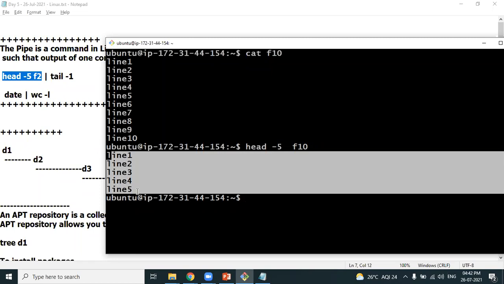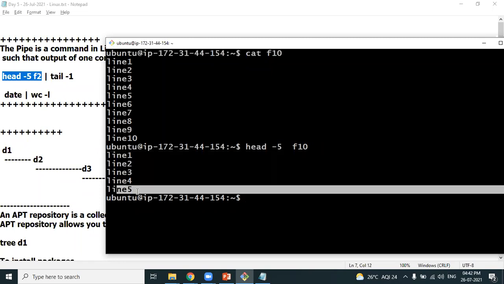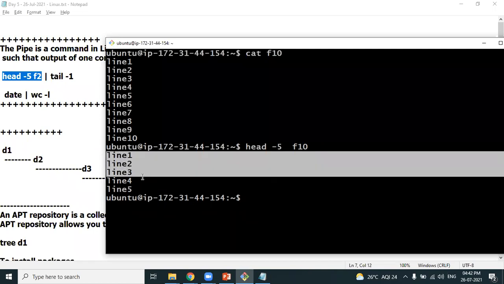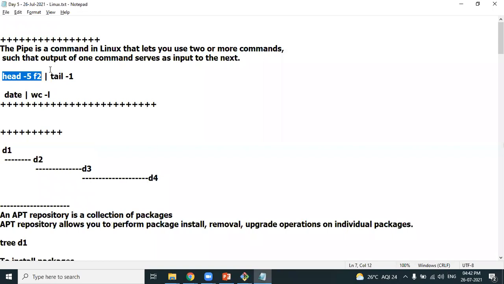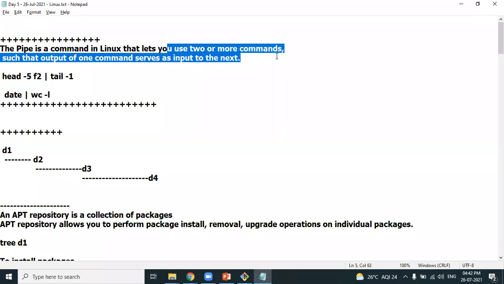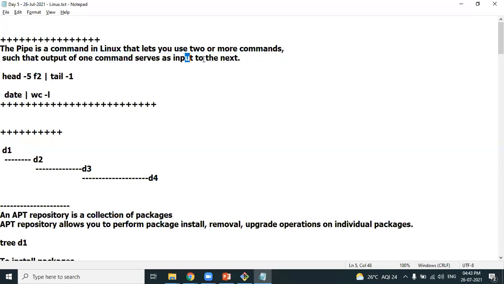Whenever you want the last line, we should use the tail command, right? So here you need to use two commands. First is the head command, which will pick up the first 5 lines. On this result, the tail command will work. So whenever you want multiple commands to be executed, the pipe is used in Linux to combine two or more commands, such that the output of the first command will be the input to the second command.